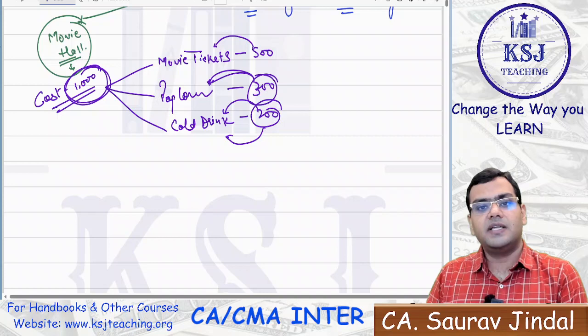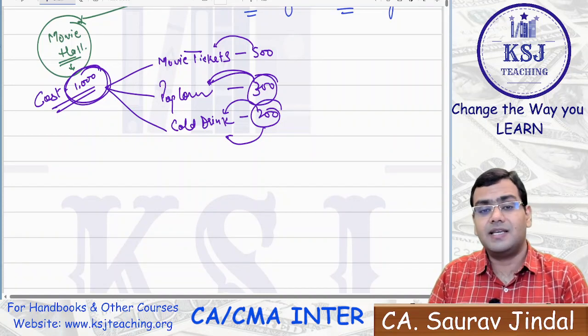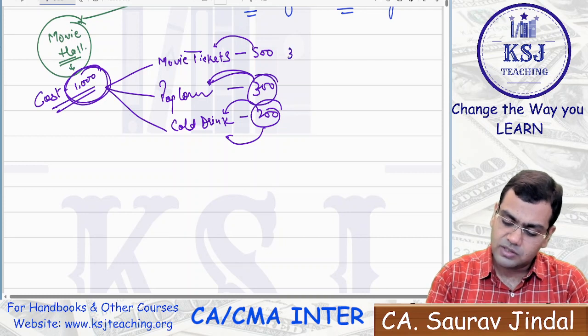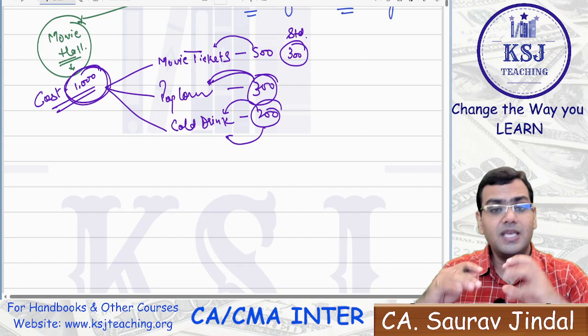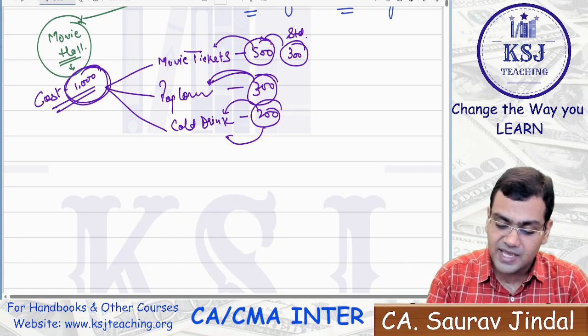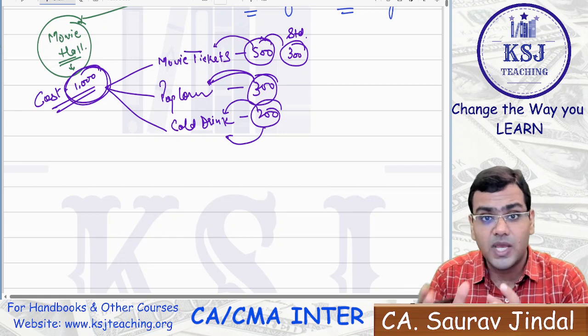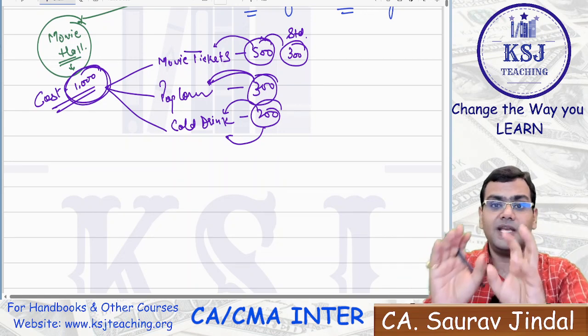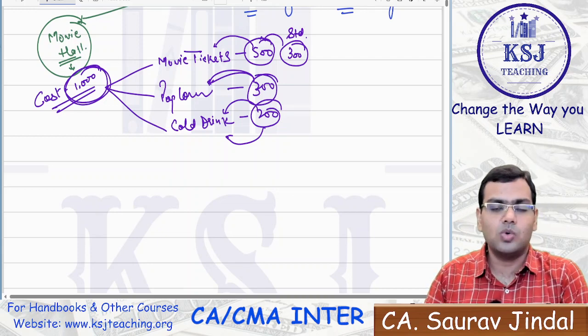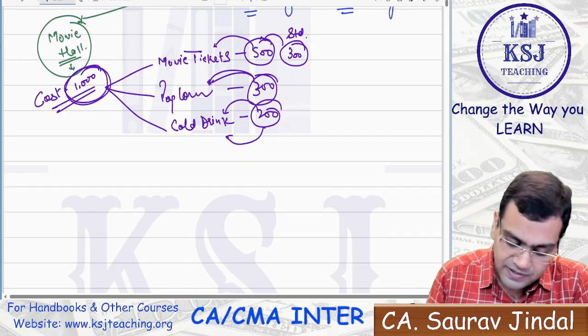Now, what is your father trying to do? Your father has set the standards in his mind that the movie ticket should be around 300 rupees, right? This is what the standard is, this is what he thought for. But what is actual? 500. There is a variance. Variance is the difference between what he thought the movie ticket will be for and what actually the movie ticket is for, right? That is known as the variance or the difference.